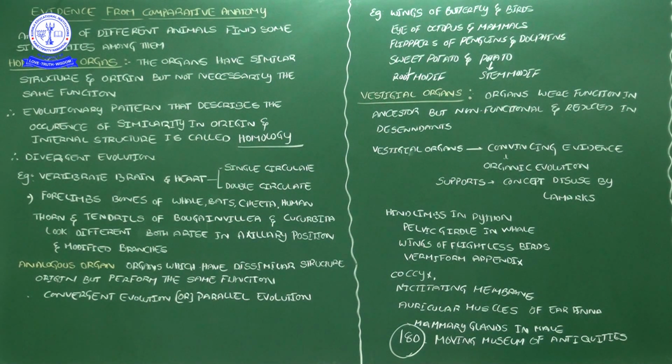Divergent evolution. In divergent evolution, the origin is the same. Different organisms originate from a common ancestor, but they move to different places and show different characteristics. That type of evolution we call divergent evolution.